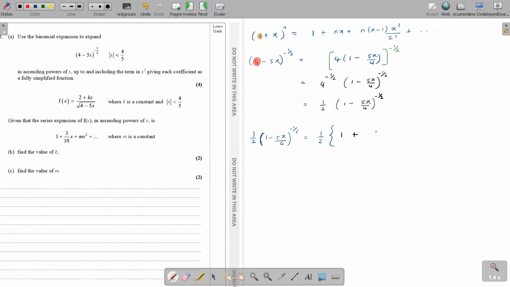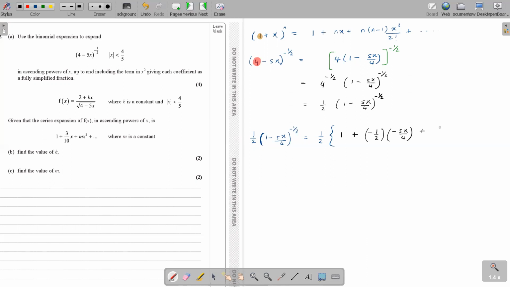How much is n? Minus half. And what is x here? It's minus 5 over 4, so that is minus 5x over 4. Okay, so this is nx.